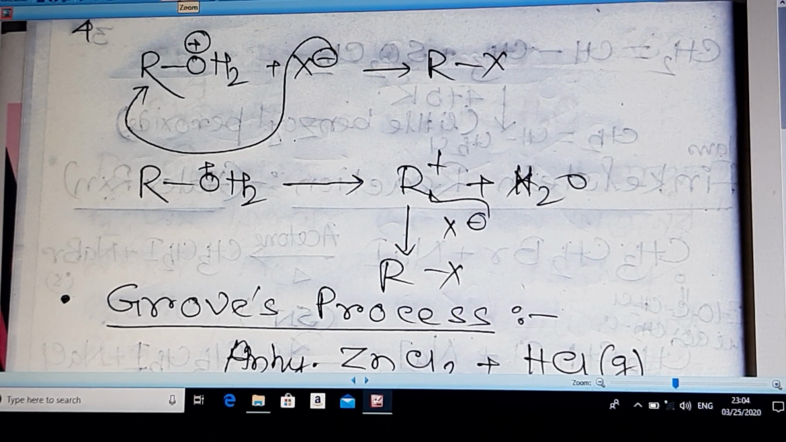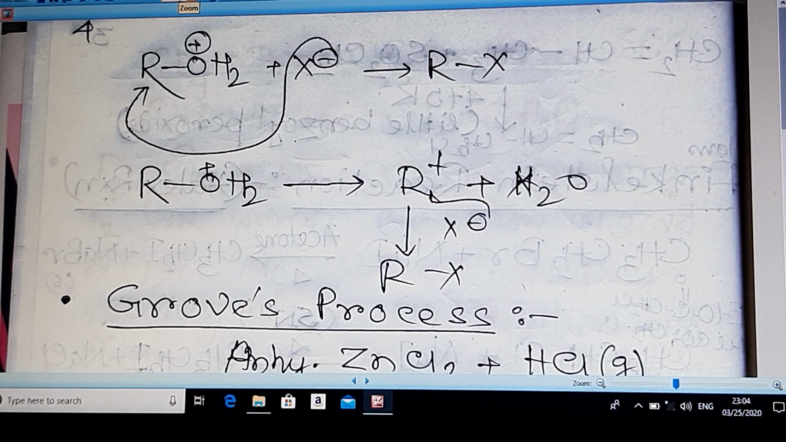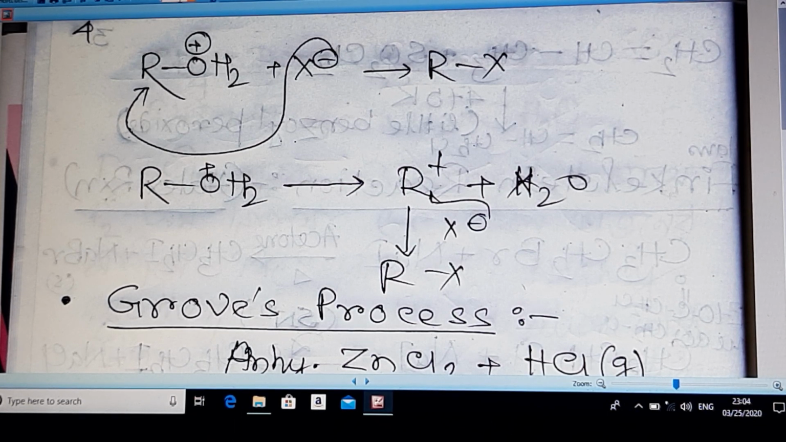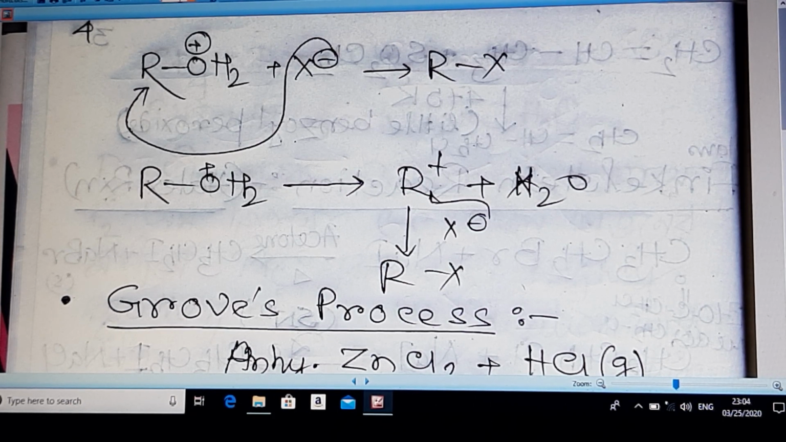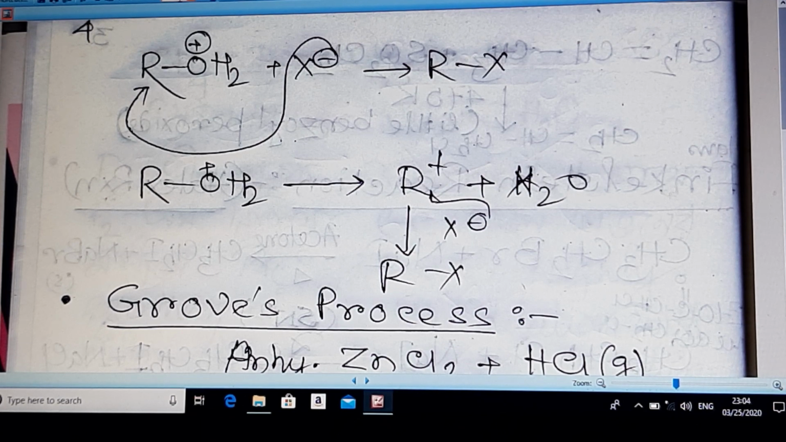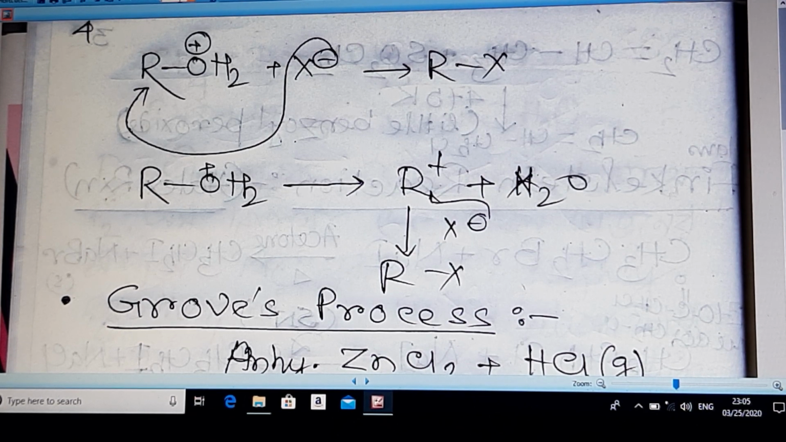This is a very simplified mechanism I have shown you in my sheet. At the very beginning, whether the HX is aqueous or non-aqueous, that means gaseous, that does not matter. It will form ROH2+. ROH2+ is a very good leaving group. Now X- can attack the alkyl group to liberate H2O through SN2 path, or ROH2+ itself can release H2O to form the carbocation, and it will follow SN1 path. Now the X- ion will attack the carbocation to form alkyl halide, which is the desired one.